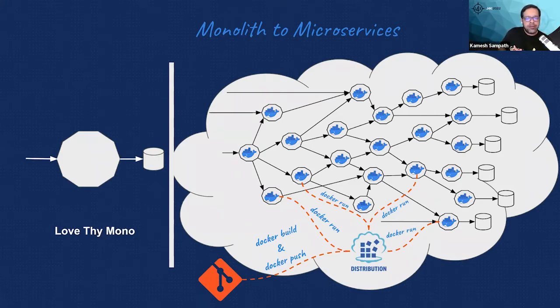And then the problem is, when I run these microservices, they start to give me a lot of operational complexity, right? Because when I run a container, as you see on my screen, each container needs a Docker build, Docker push, and a Docker run. And there needs to be a registry which controls where everything needs to run across multiple different places. So this put a burden on your maintenance, because I have to run so many Docker runs and Docker pushes, right? It has some issues.